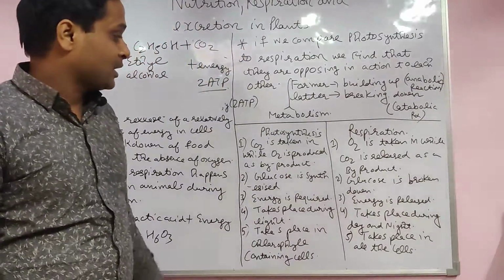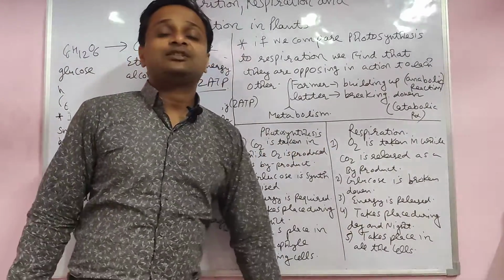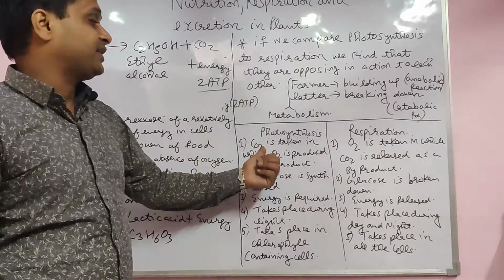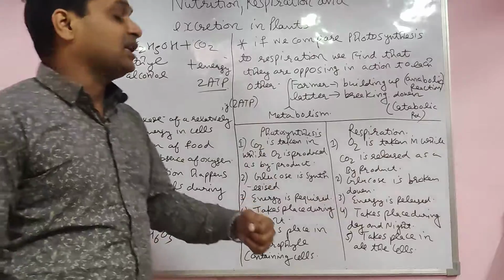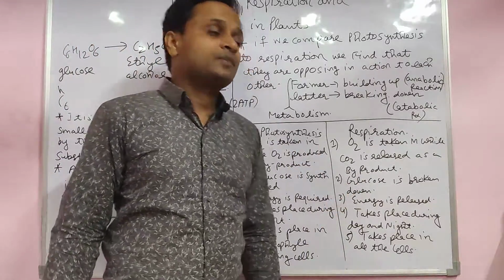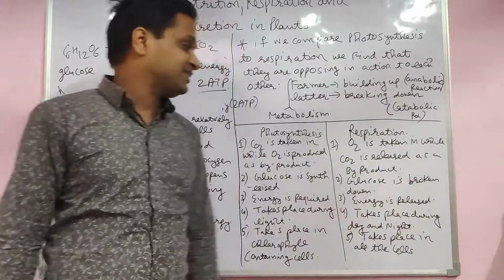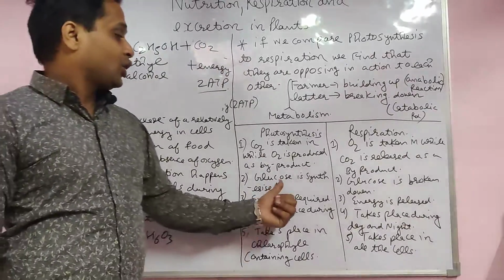Metabolism, students. What is the difference between respiration and photosynthesis? In photosynthesis, CO2 is taken in while oxygen is released. But in respiration, oxygen is taken in and carbon dioxide is released as a byproduct.